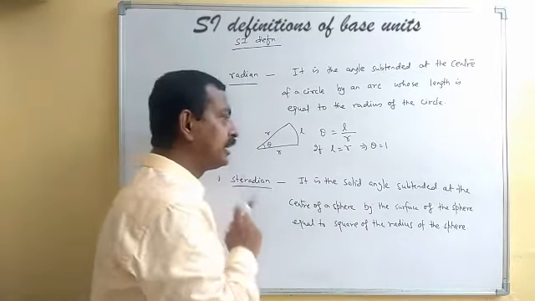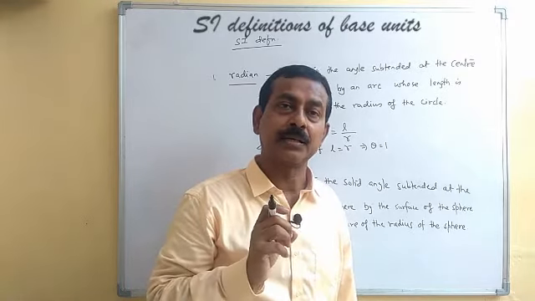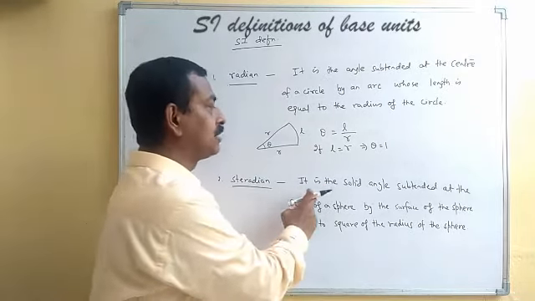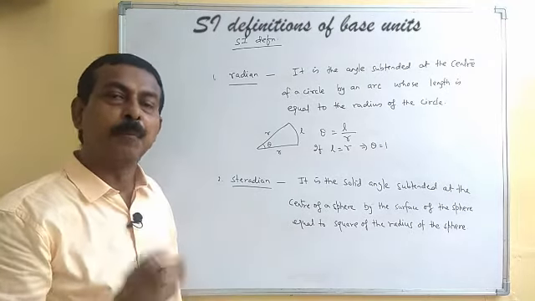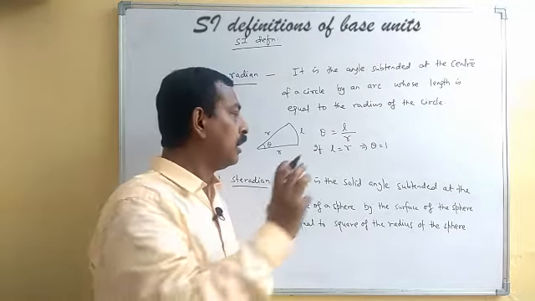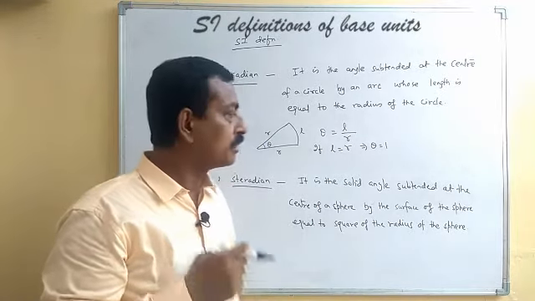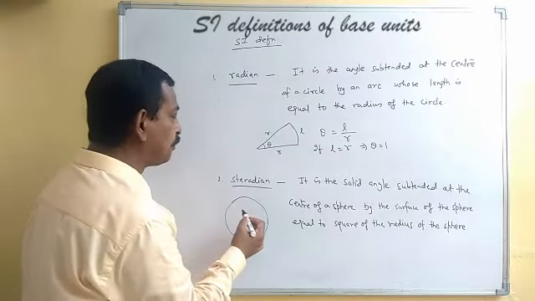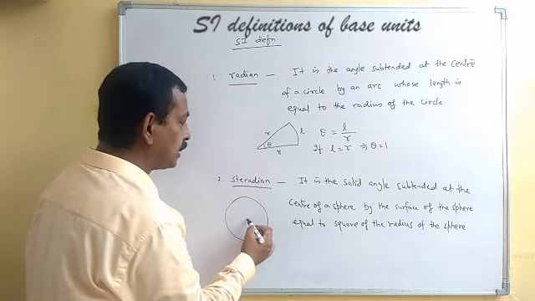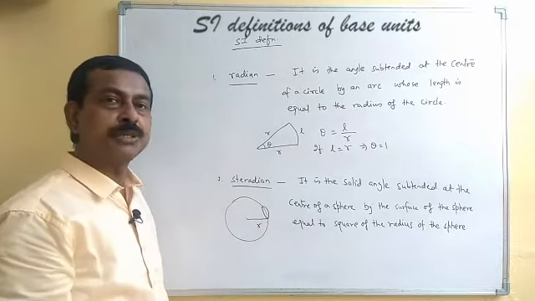Similarly, for steradian, which is the unit for solid angle, we define this as the solid angle subtended at the center of a sphere by a surface of the sphere which is equal to the square of the radius of the sphere. Suppose we have a sphere and it has a radius r. We take a small area on its surface.